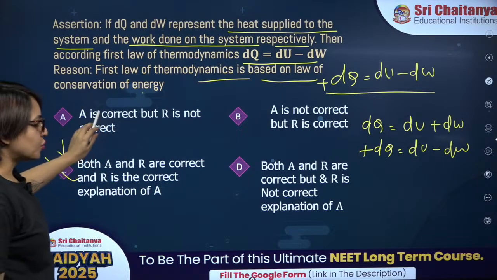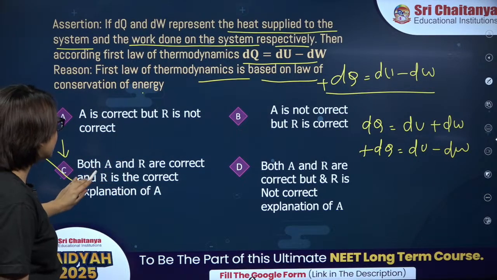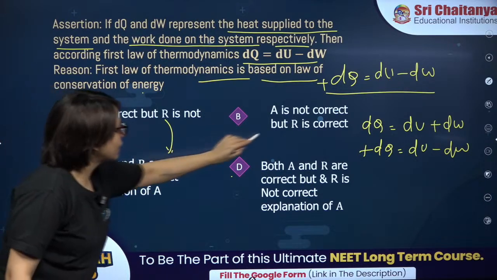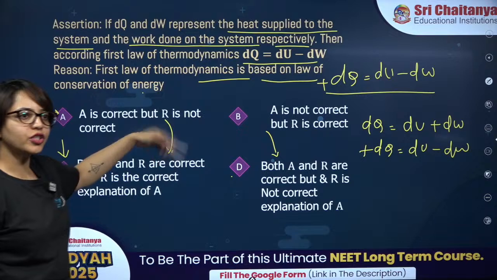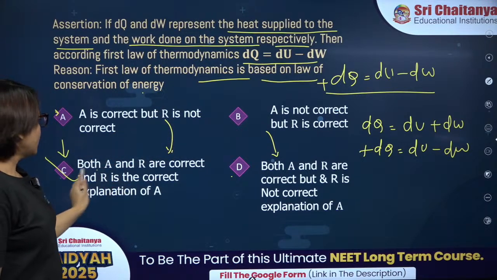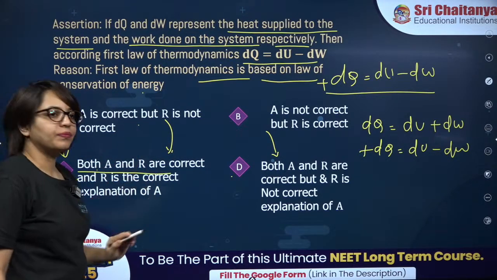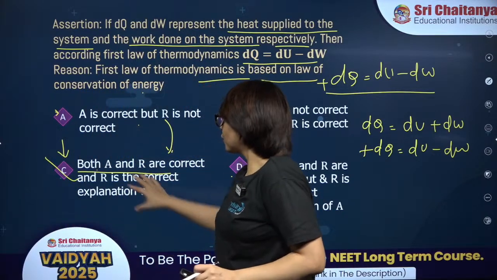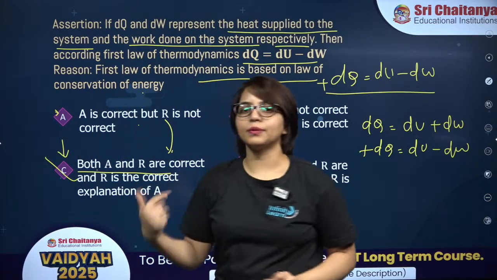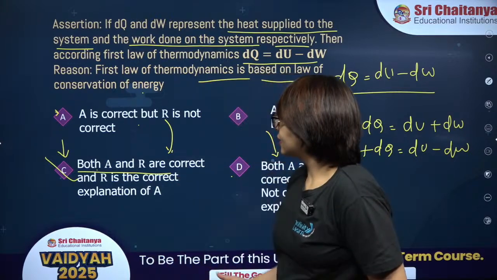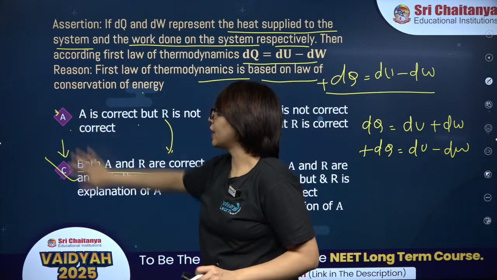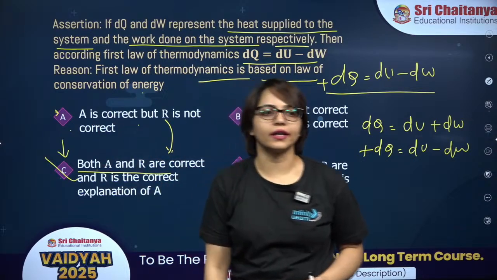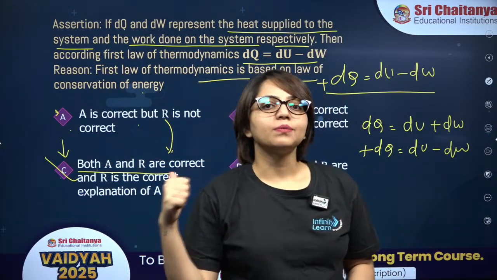Now, in this one, usually what do we have? We have this statement in option A, this one in B, this one in C, and this one in D. We have interchanged the options. Usually you get this choice in option A: both A and R are correct and R is the correct explanation of A. So without looking at the options, you might mark option A, which is wrong, because as per this question, A is correct but R is not correct. Fine? So please be careful.